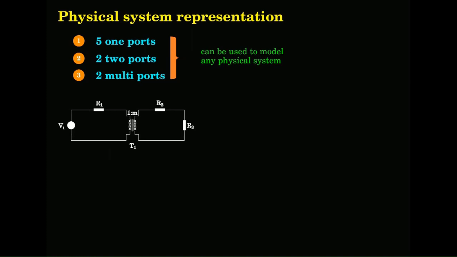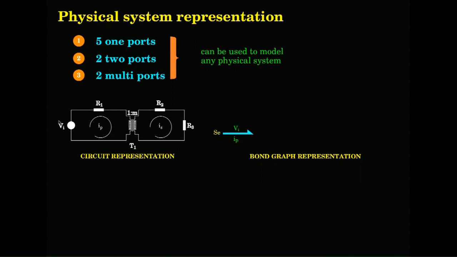So, I have 1:m, and let us say you have these loop currents, IP and IS, and let us see how you will represent this particular circuit in the bond graph representation. Let us make this bond graph representation simple. The energy is coming from here, so you start with the source. SC has two variables, the effort variable and the flow variable, VI and IP.